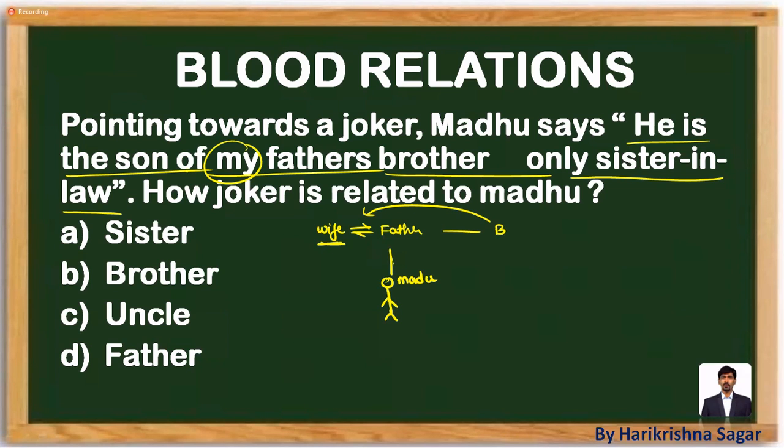So now you just move forward. Now the base value is here. You just move forward: son of this lady. So as per the question, how is this person related to Madhu? You can observe this person is acting like a son of this lady. So we can say Madhu's mother's son is this. How is this person related to Madhu is the question. We can directly mark the answer as brother.